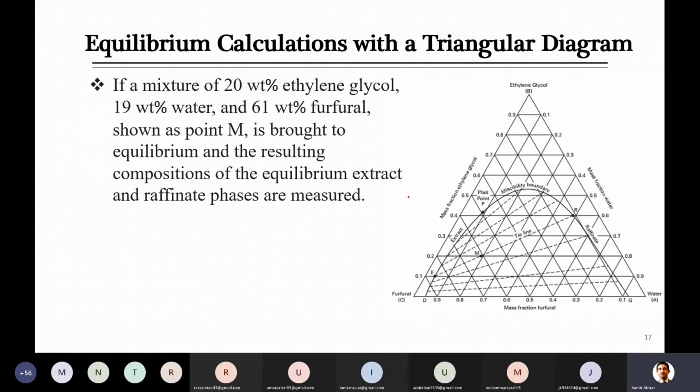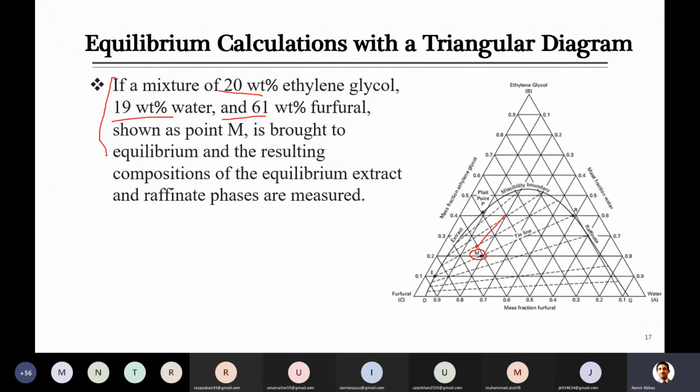Here is another one, just for your practice quickly. If you have a mixture of 20% ethylene glycol, 19% water, and 61% solvent, shown as a point M in the diagram, which I have already told you about when I asked you what the composition of M is. So this is the composition of M, which we have already talked about: 20% ethylene glycol, water, and the other solvent. It is brought to equilibrium, and the resulting compositions of the equilibrium extract and raffinate phases are measured. This composition is for the mixture when you mix your solvent with the feed.